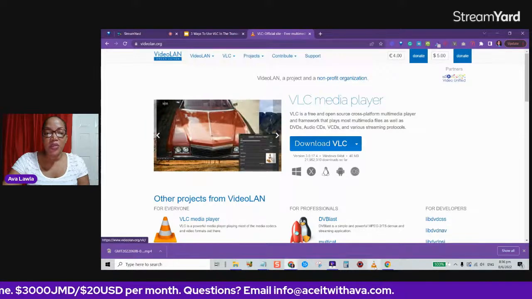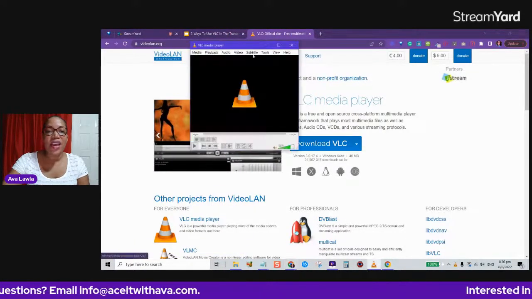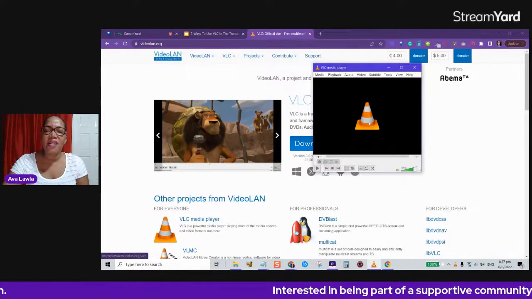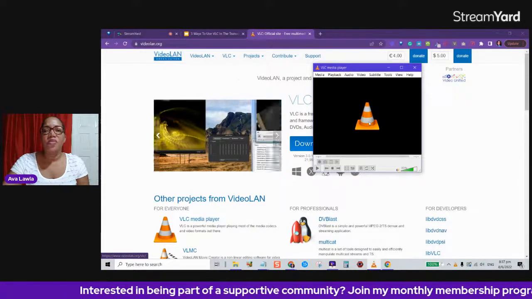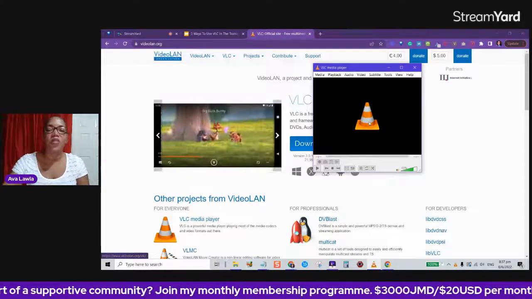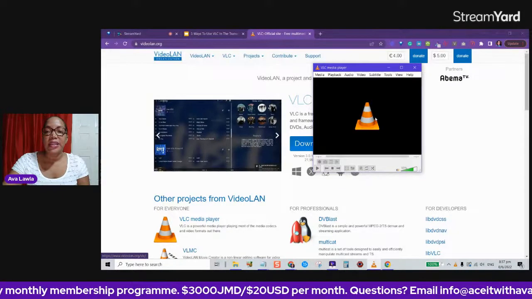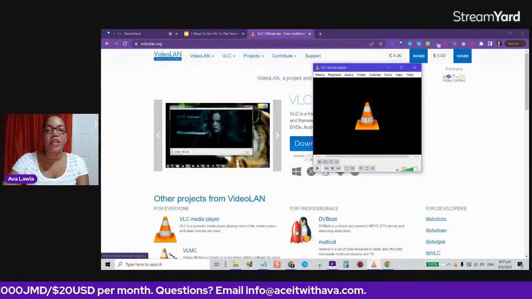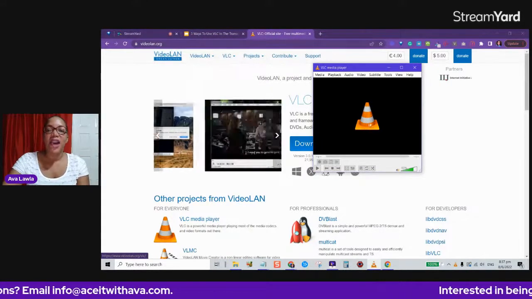So how do we go about converting files in VLC? The first thing I'm going to do is open my VLC. So this is what it looks like. It's recognized by or identified by, what do you call these things again? Is it a pylon? You know, the traffic symbols that they use so that you're marking off areas that you're to park or places that you don't want people to go. All right, so that's what it is. You identify it with this particular icon.